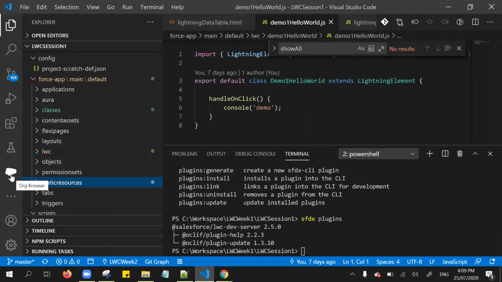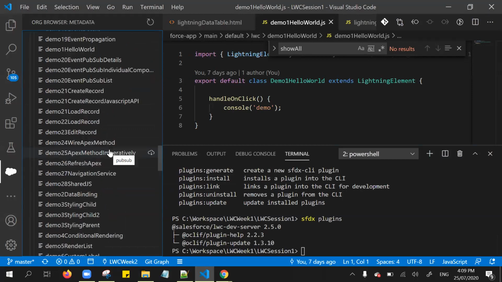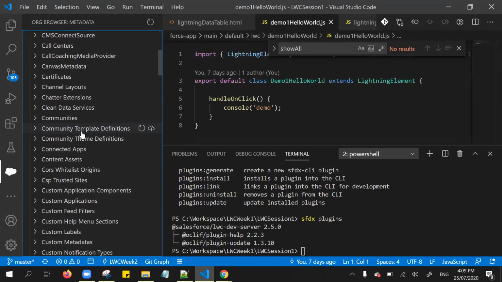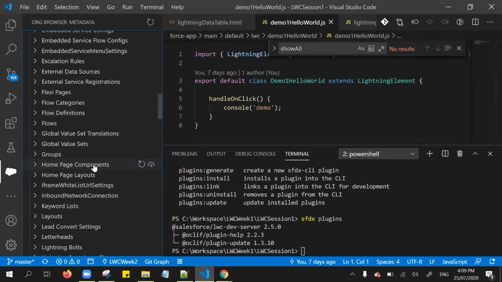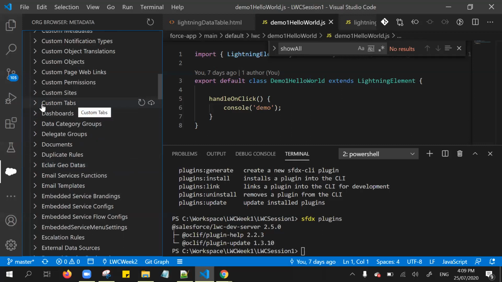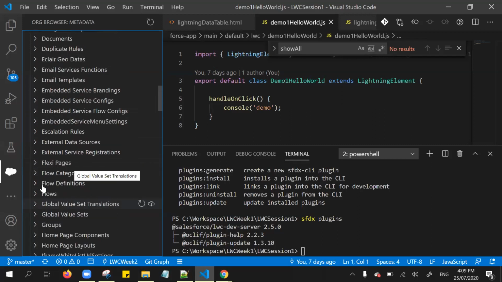So what we can do is go to the Org browser. The Org browser is nothing but whatever org you authenticated from Visual Studio Code, and you can get all the metadata from your relevant Salesforce org under the Org browser. If you want to retrieve and rework something, for example, I have some flows, and I want to retrieve the flows to make some changes.